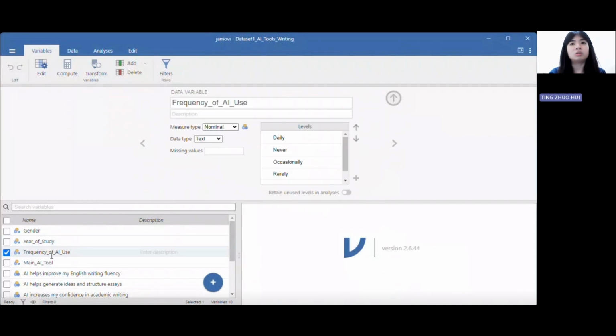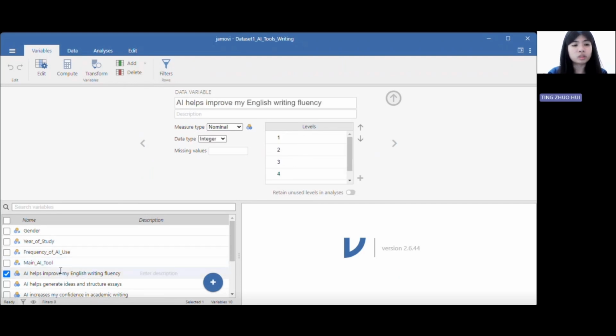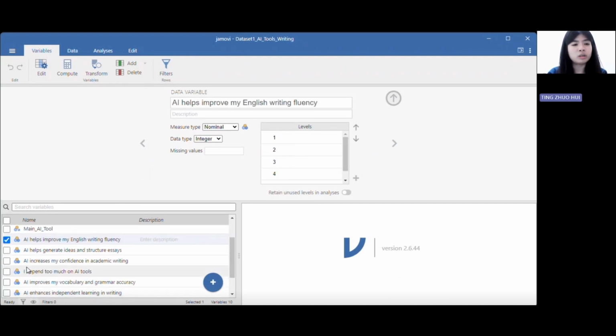Frequency of AI use is also nominal because it represents categories such as daily, never, occasionally, or rarely, and the data type is text. Main AI tool is nominal as it lists two names with no order, and the data type is text. So now we will be looking at these 6 items.